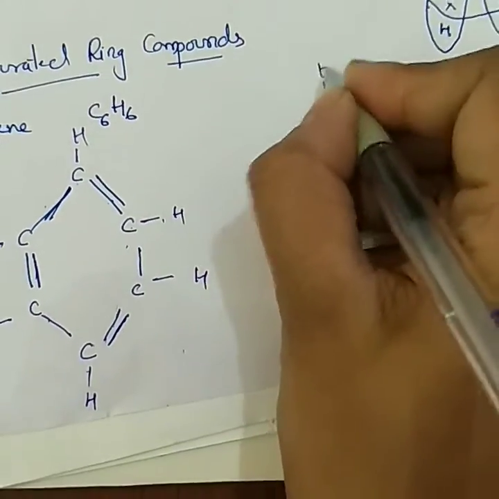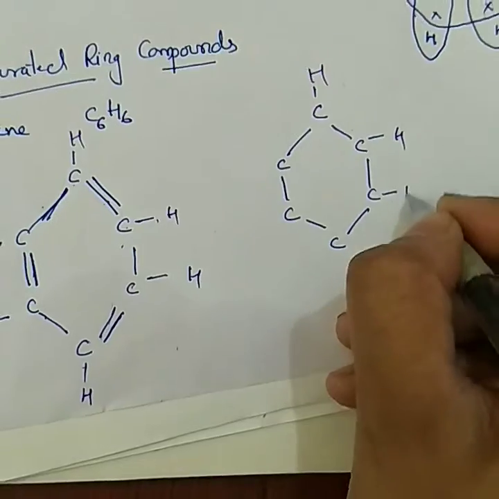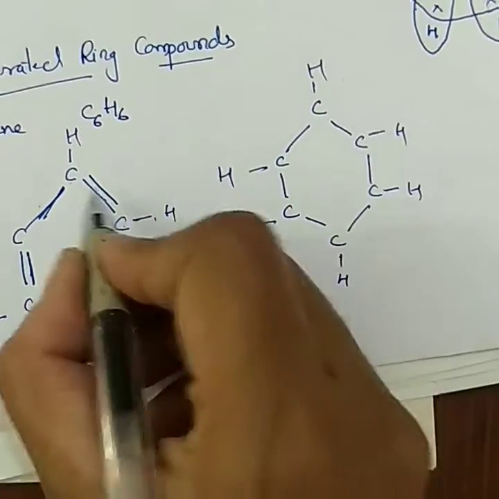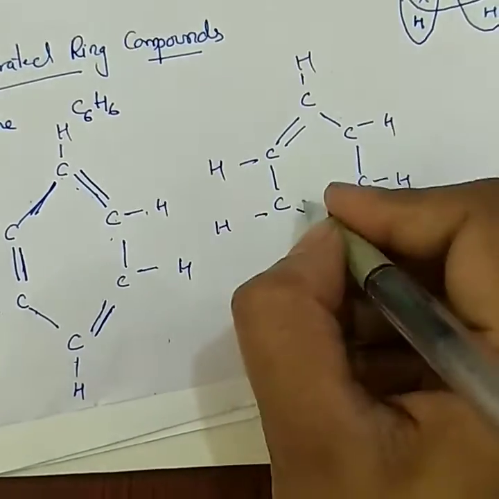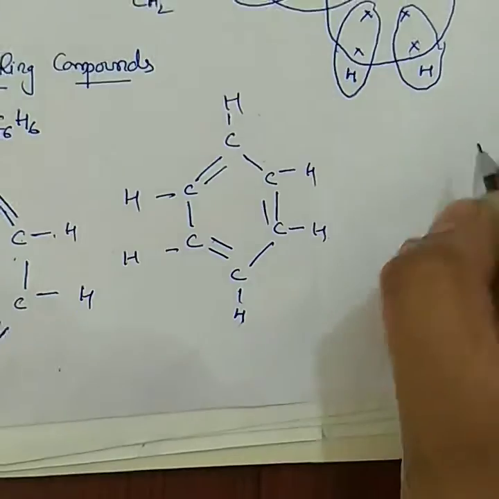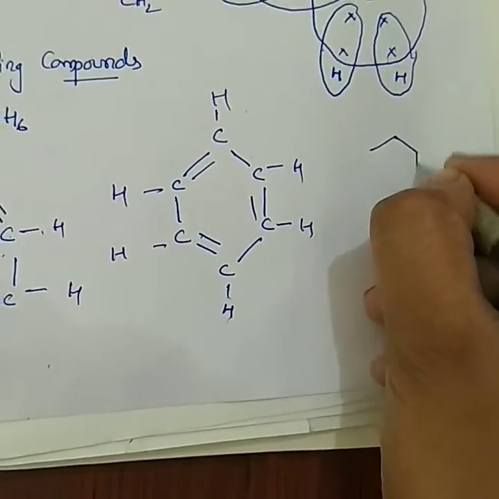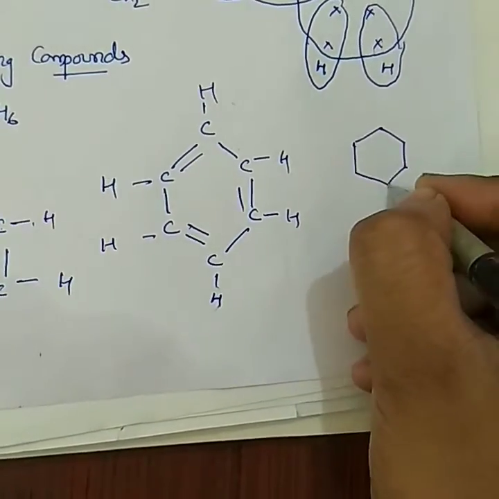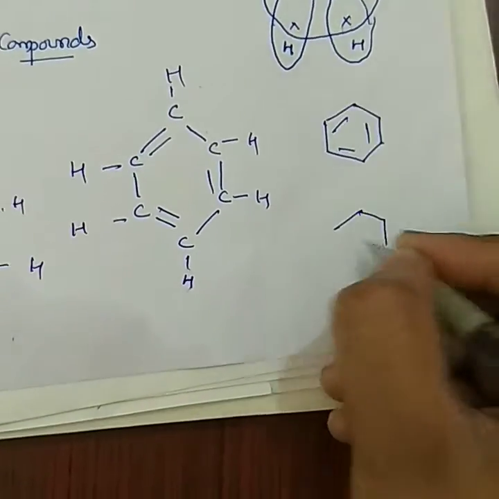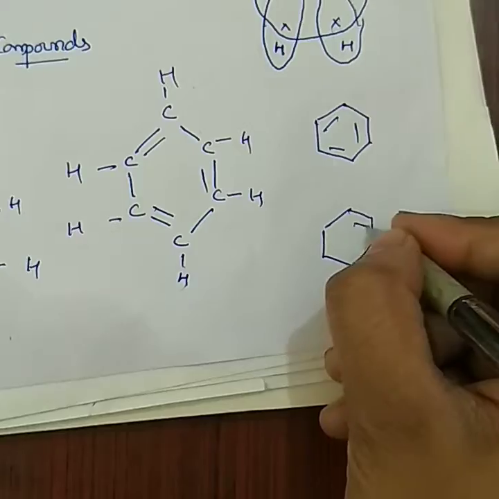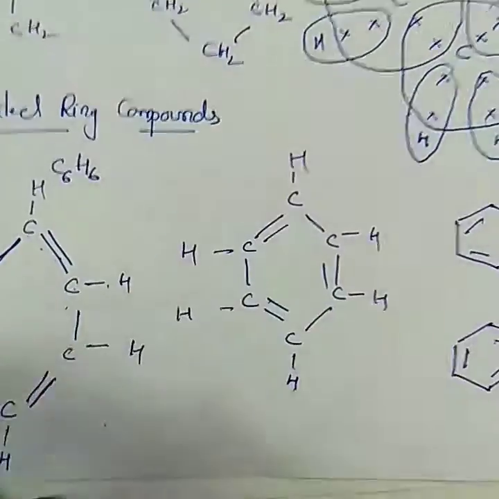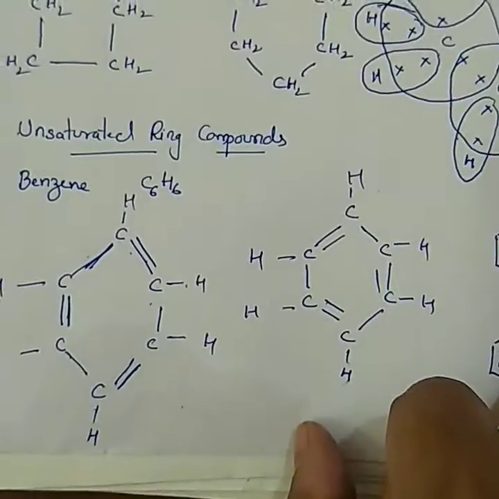This is the other structure of benzene. See, the double bond was on this side; now I am making the double bond this way. This is the other structure of benzene, or you can just show this structure or in this way. So this is an unsaturated ring compound and this is the benzene structure.